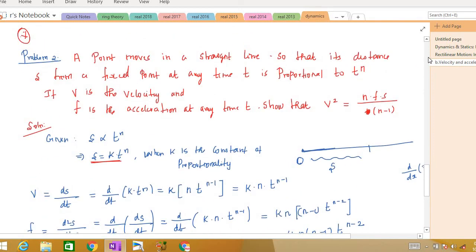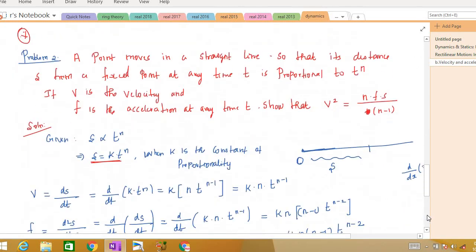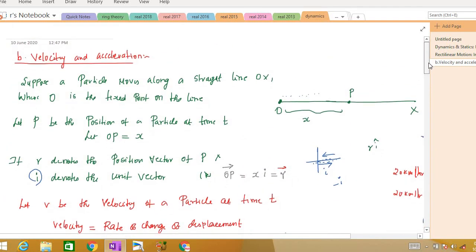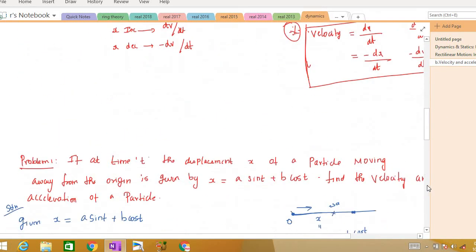We will continue solving more problems on velocity and acceleration in the upcoming videos. The only thing you need to understand is that velocity is the rate of change of displacement, that is dx by dt, and acceleration is the rate of change of velocity, right? If you know these two concepts, you can solve any problem based on velocity and acceleration. And velocity will be positive if x is increasing, and negative if x is decreasing, and the same for acceleration also. If you know these four ideas, then I'm sure you can solve any problems on velocity and acceleration. In the next videos also we will solve problems based on velocity and acceleration, right?